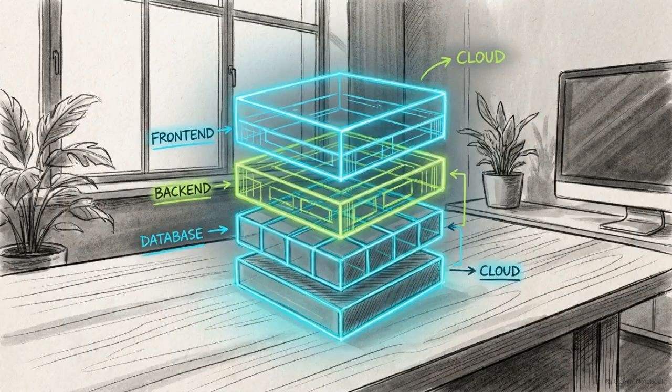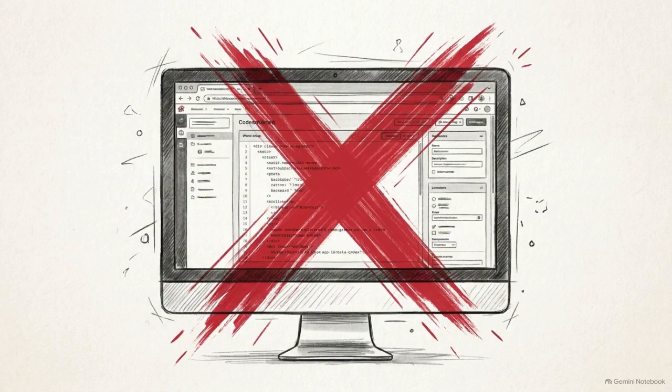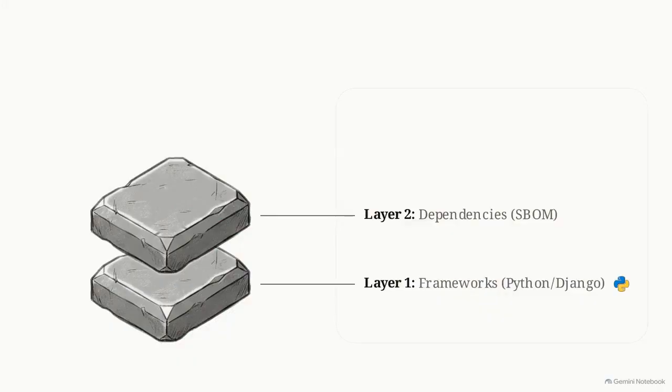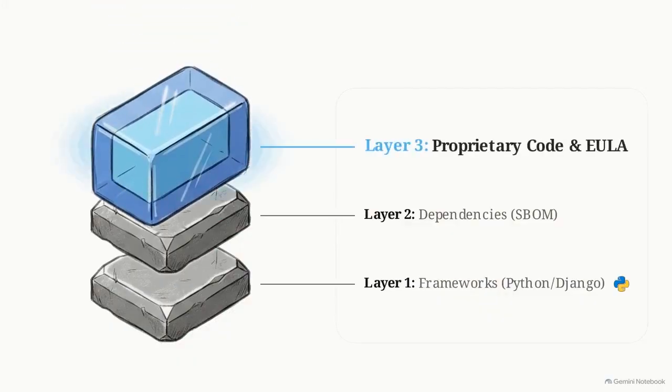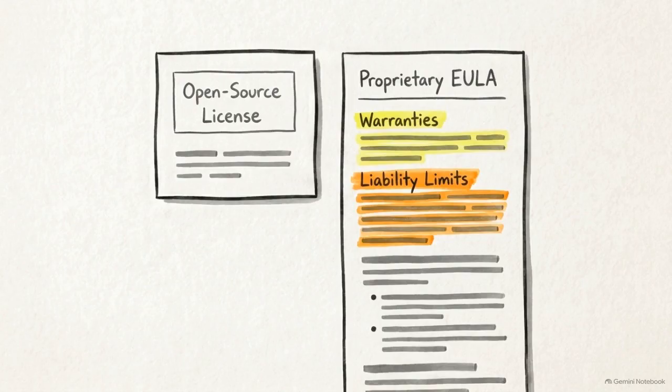When you look at this stacked structure, it becomes clear that applying a blanket statement of proprietary ownership across a modern web application is factually false. Finally, we reach Layer 3. This is your proprietary application code and its governing EULA, the final user-facing tier of the product. Unlike the open-source license, a proprietary EULA defines your subscription boundaries, allocates risk, and limits your financial liability in the event of a software failure.